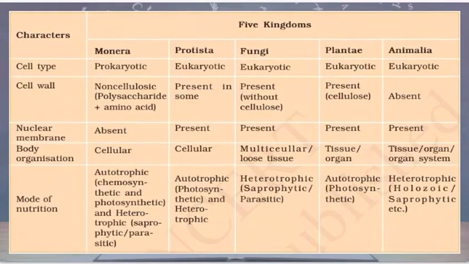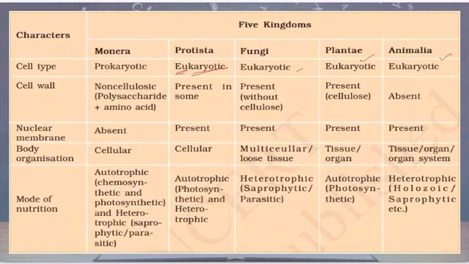Now, what are the characters? We said cell type. So Monera, prokaryotic. Pro means primitive. Karyon means nucleus. Nucleus is not very prominent. It just appears as though there is some nucleus, so we say nucleoid. Nucleoid, small nucleus, small size, not very clear, not very specific. So primitive. Whereas in Protista it is eukaryotic. Eu means clear. Nucleus is very clear. Fungi, of course, we can see it is a multicellular body, nucleus is very clear. Eukaryotic. Plants, of course, animals, our own case, all these are eukaryotic.